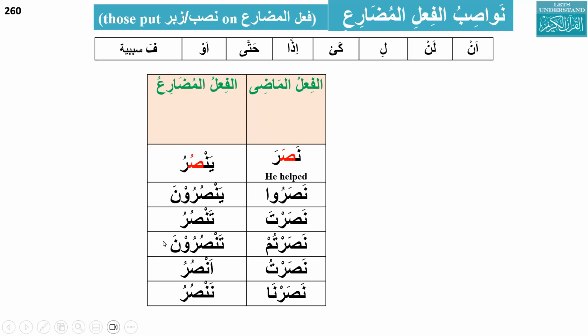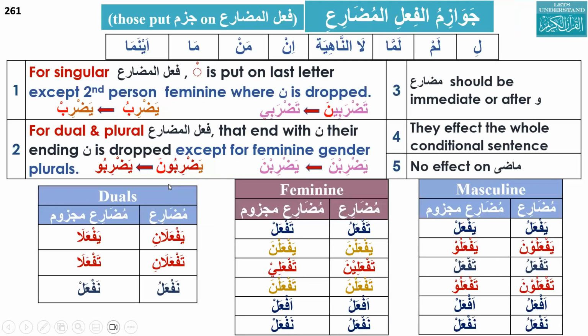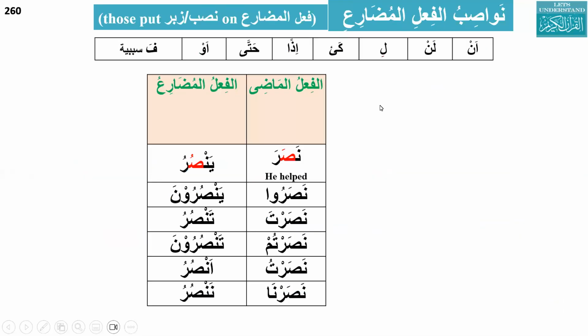And in case of noon coming at the end, the noon will be dropped, except in two cases, yaf'alna and taf'alna. In every case except those, yaf'aluna will become yaf'alu, taf'aluna will become taf'alu, yaf'alani will be yaf'ala, taf'alani taf'ala, and taf'alina, the noon will be dropped, it will be taf'ali. So, can you please tell me here, if I say hatta plus yansuruna.